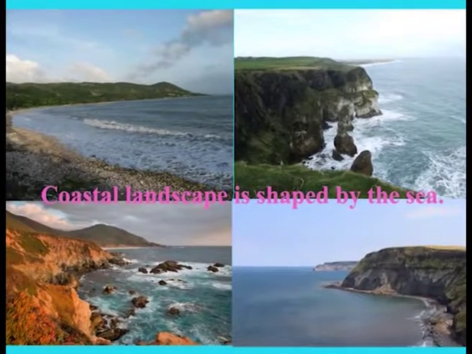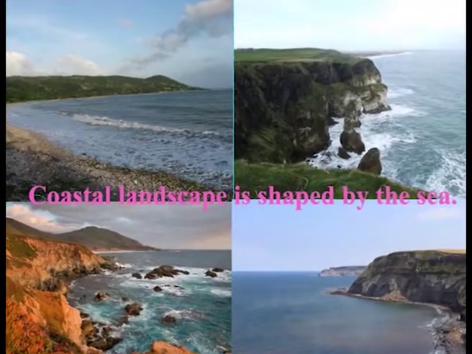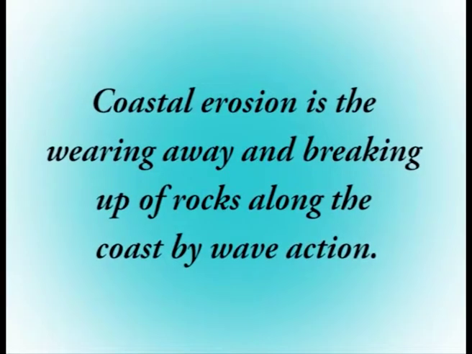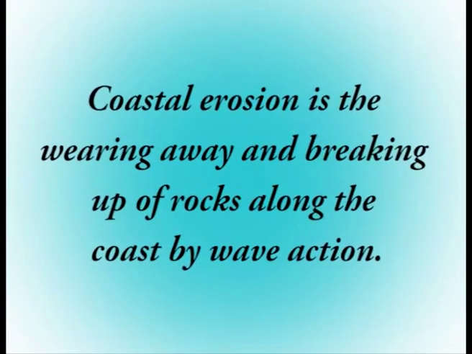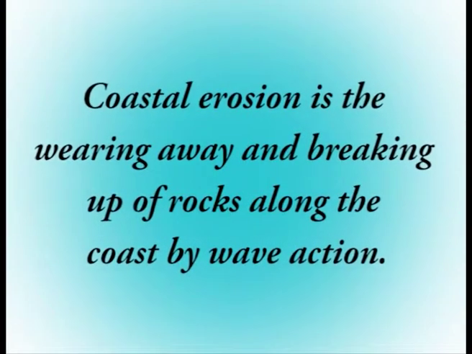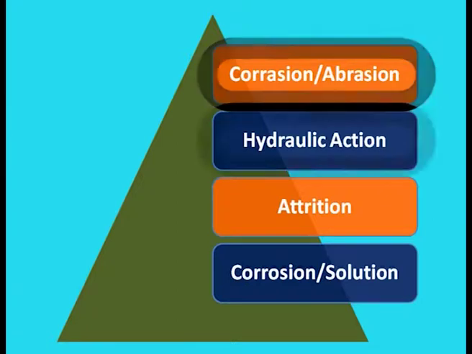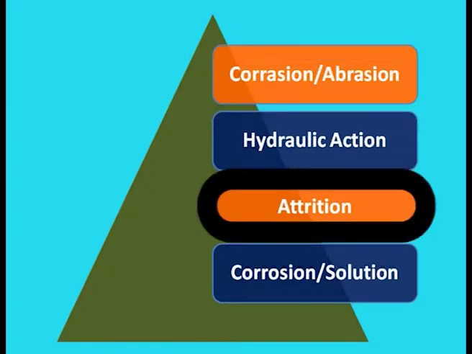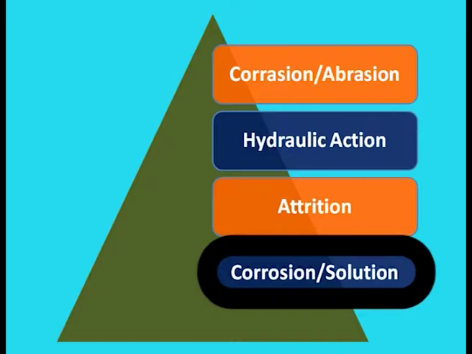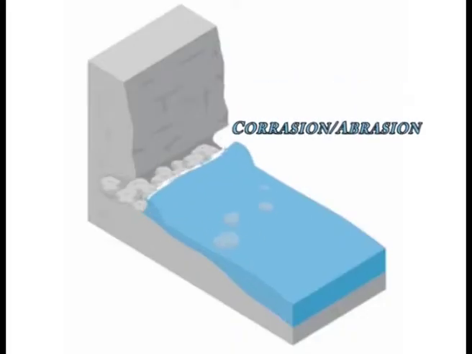Erosion. The coastal landscape is shaped by the sea. Coastal erosion is the wearing away and breaking up of rocks along the coast by wave action. Waves erode the coastline in various ways. There are four main processes which cause coastal erosion. These are corrosion, abrasion, hydraulic action, attrition and solution.